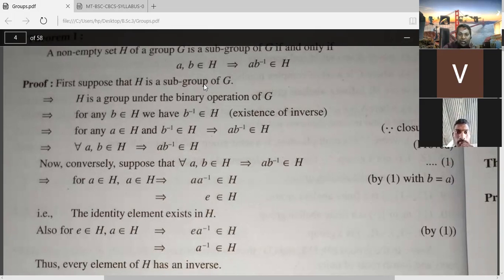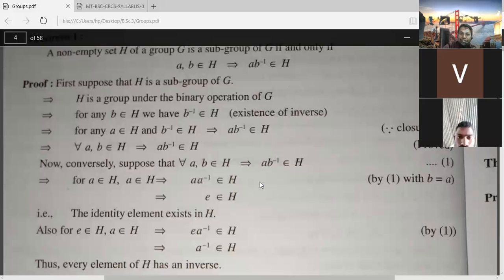And here you see, A B inverse belongs to H is written, and by using this you have to prove. Now actually, to prove this is a group, it has to satisfy four properties. Here we are not proving the closure law as well as the associative law.